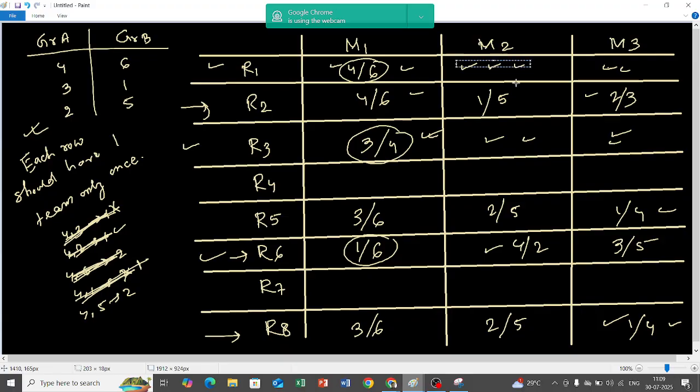Now I need to schedule it. So again I will start traversing each row. Can I put 4 comma 5 over here in M2? No. Why? Because 4 is already scheduled. Can I put 4 comma 5 in this box? No, because 4 comma 6 is there. Can I put 4 comma 5 over here? No, because 4 is already there. Can I put 4 comma 5 over here? No, because 4 is already there. So my only options left are R4 and R7. Let me put 4 comma 5 over here. Is it clear?